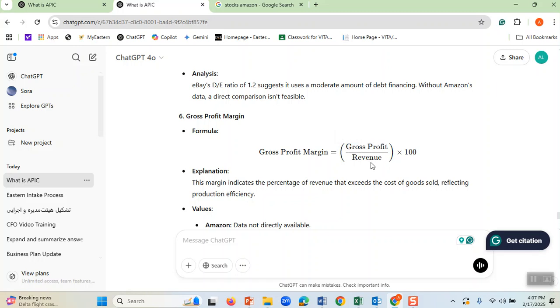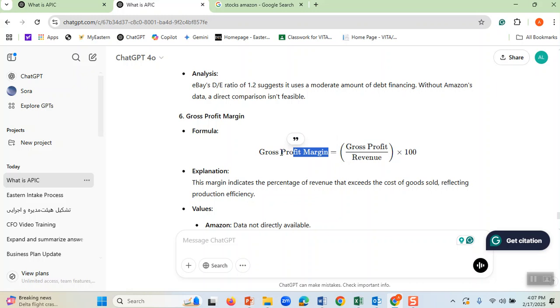Imagine that you have a cab driver. You want to make sure that your expenses are as low as possible. Therefore, the lower the expenses, the higher this number. Do you see? Your gross profit goes higher and higher. Therefore, you want to make sure that your gross profit margin is as high as possible.